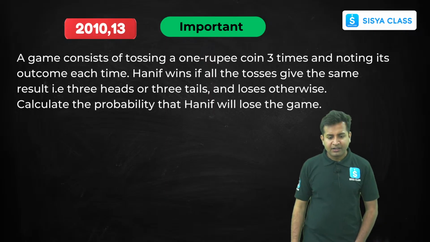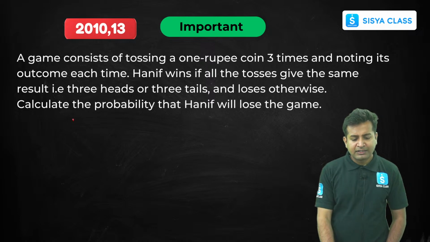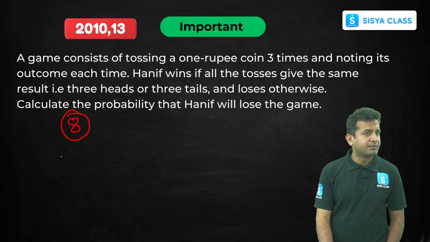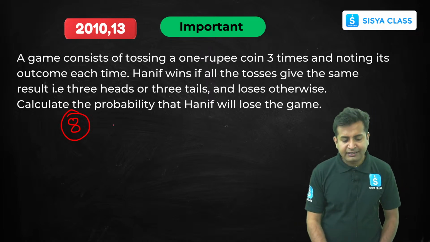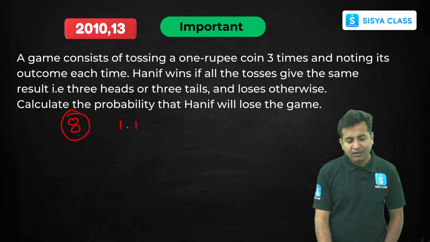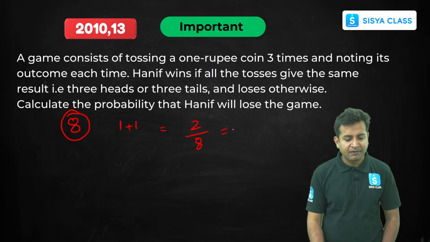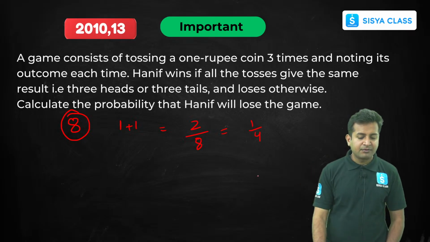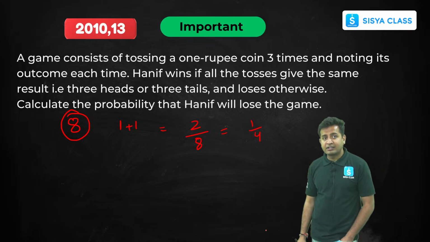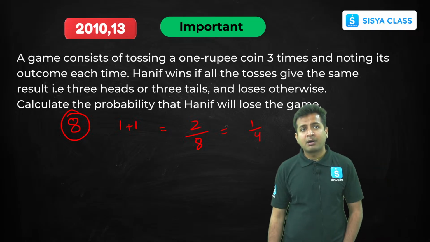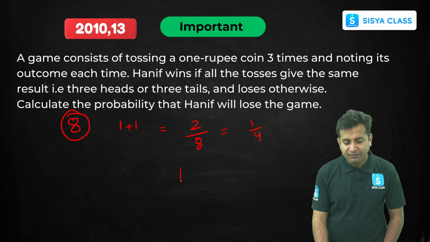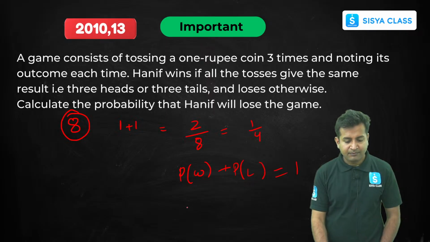Okay. So we know there are total 8 outcomes. So 3 heads and 3 tails, only one outcome each, right? 1 plus 1. So the favorable outcome is 2 by 8, right? When he will win. Which is nothing but 1 by 4. Now, calculate the probability of losing the game. We know winning plus losing will be 1. So probability of winning the game is 1 by 4. Losing would be what? Let's find it out.